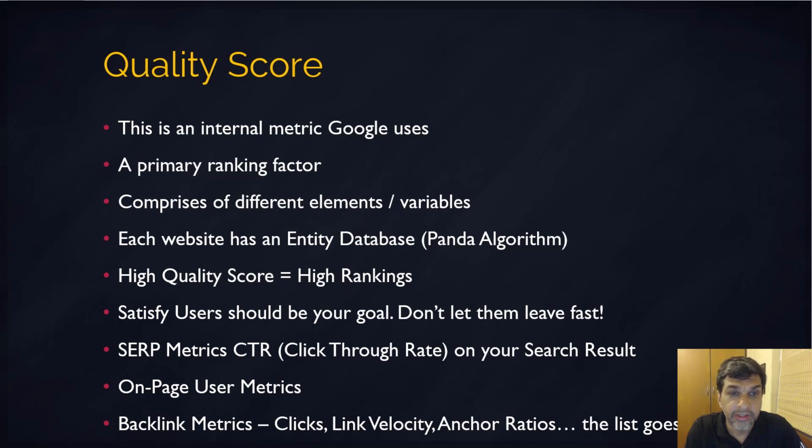On-page user metrics are things like how users are interacting and behaving when they visit your site. What's their dwell time? How much time are they spending on your site and on the pages? Are you satisfying their search intent? Are they terminating their search queries? Are the bounce rate percentages low? These are all very important factors, and Google will compare all this data from your site with the other sites that are ranking in the same niche for the same keyword and around your ranking locations.